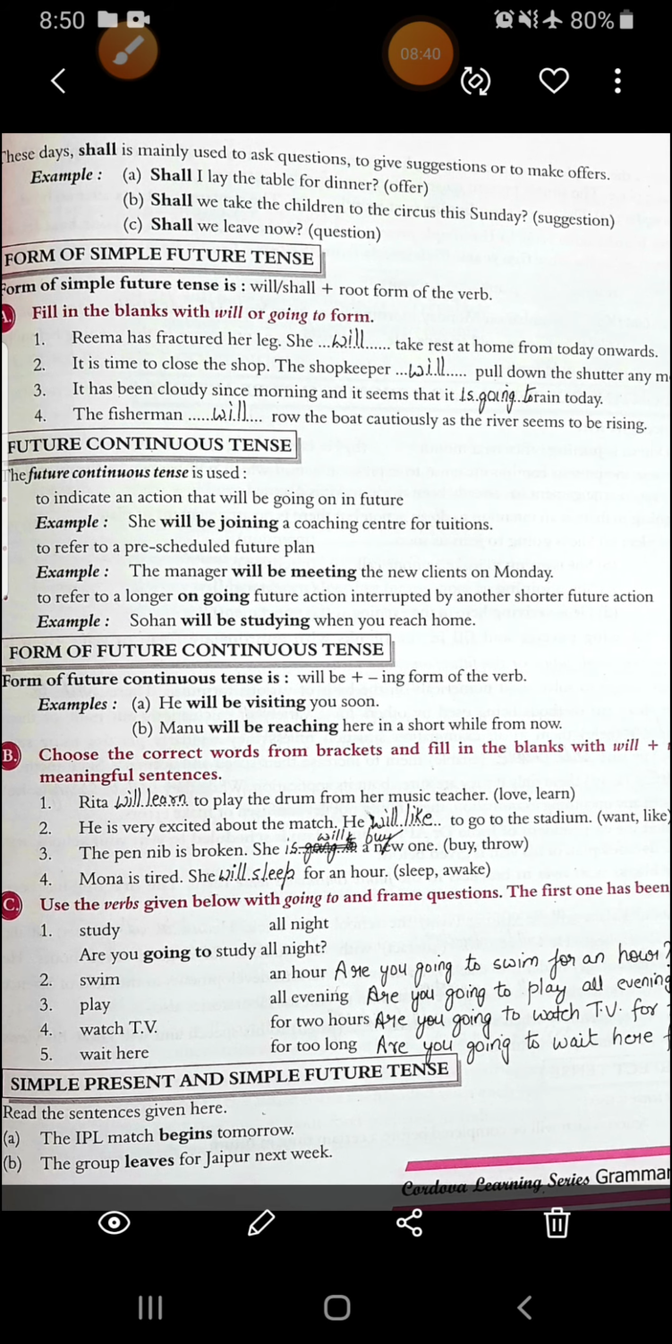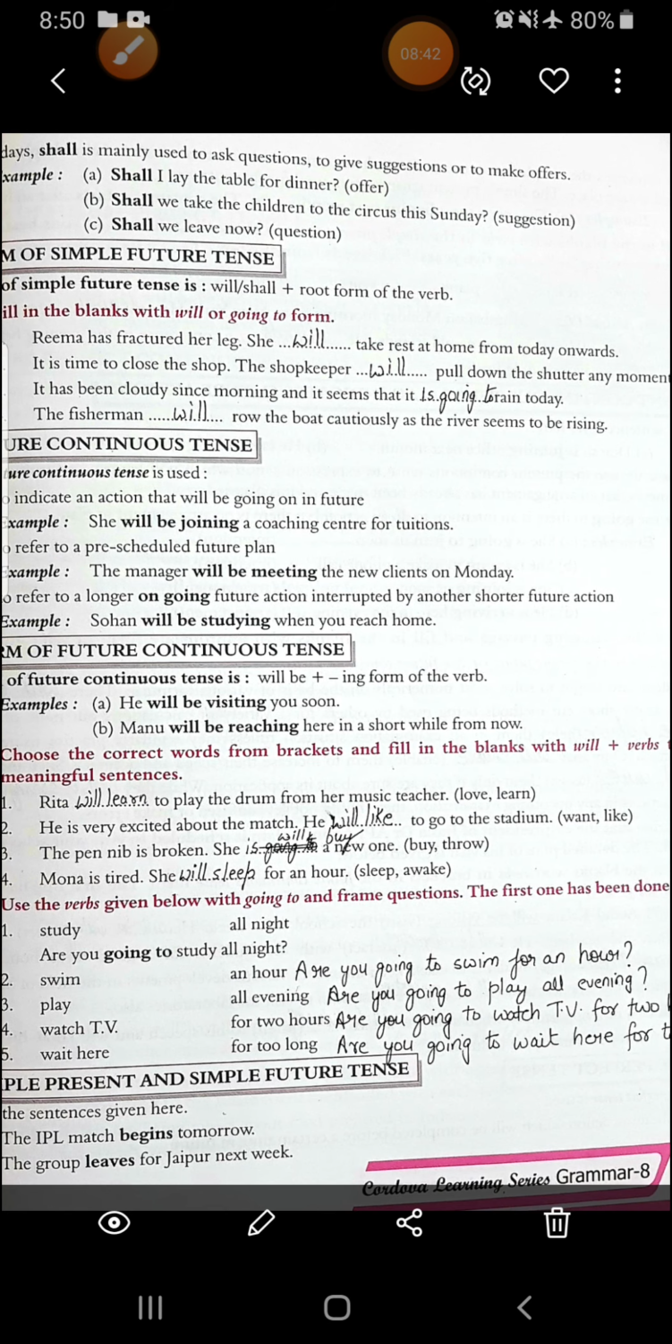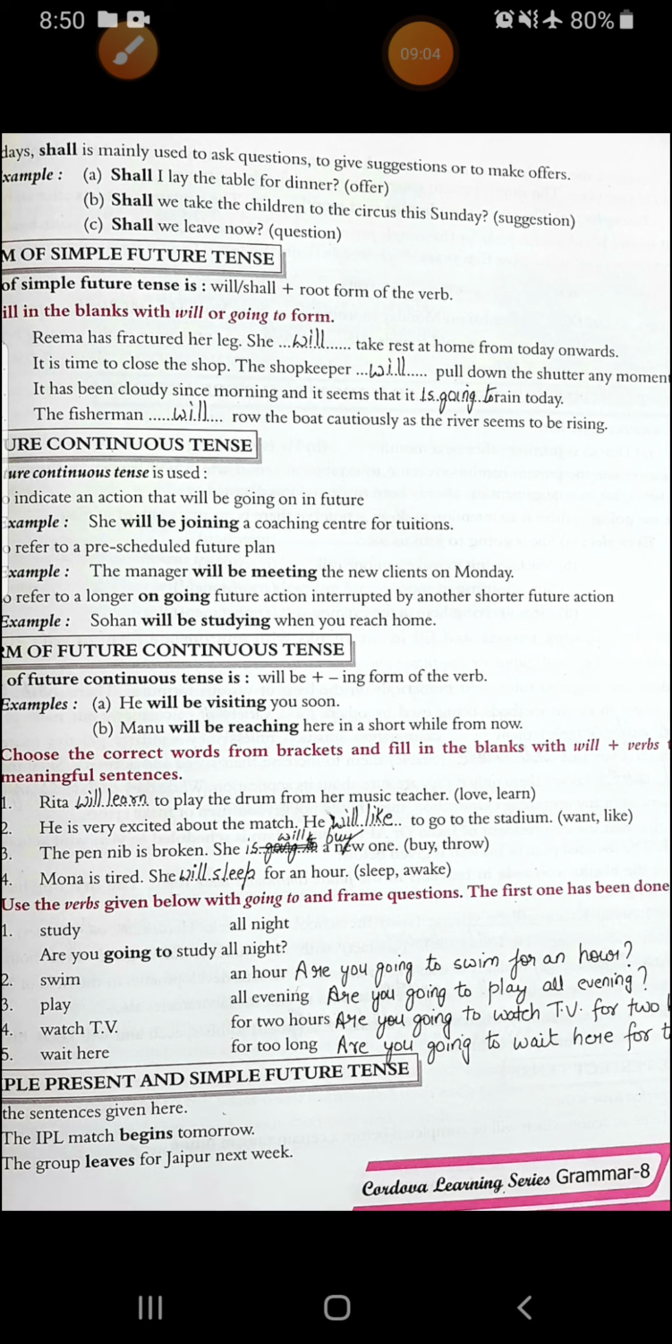Now see exercise B, choose the correct form from the bracket and fill in the blank with will plus verb to make meaningful sentences. See the first one, Rita will learn to play the drum from her music teacher. Second, he is very excited about the match. He will like to go to the stadium. Third, the pen nib is broken. She will buy a new one. Fourth, Mona is tired. She will sleep for an hour.